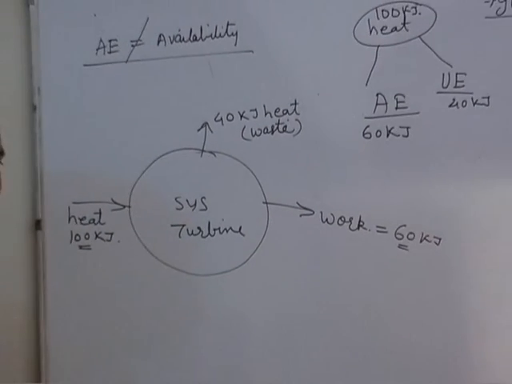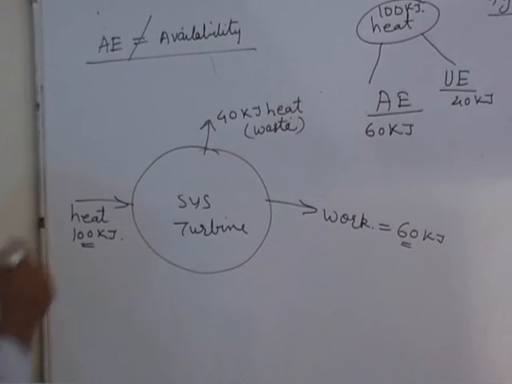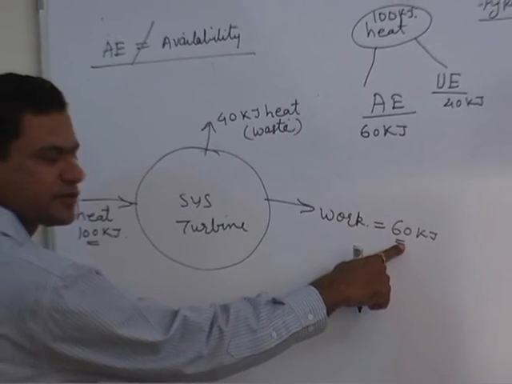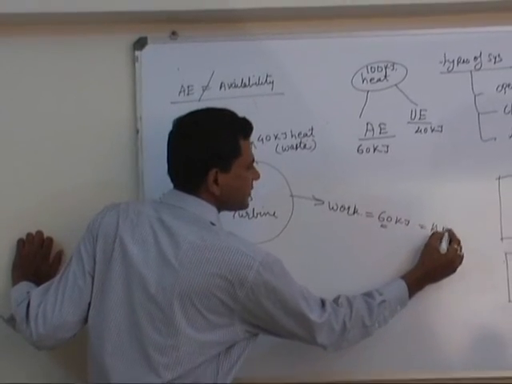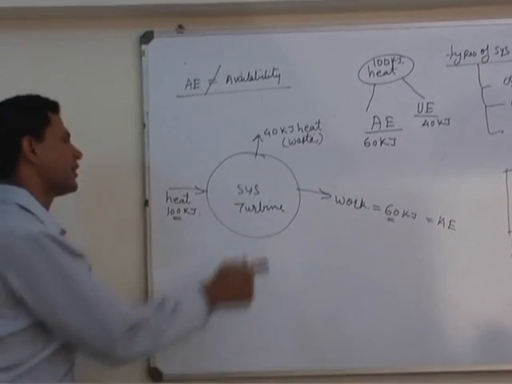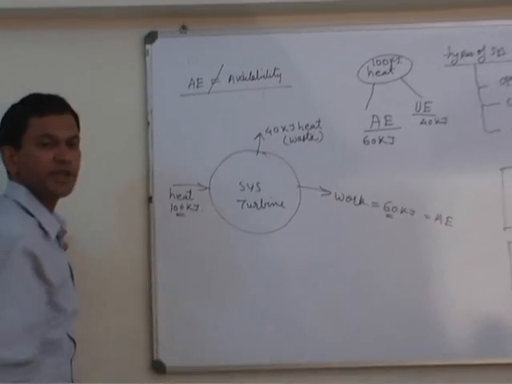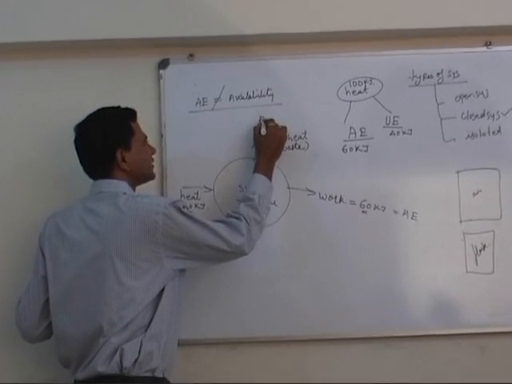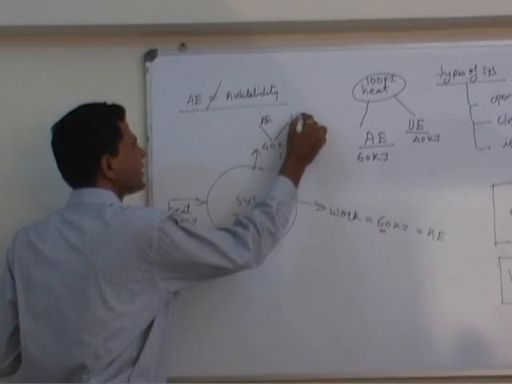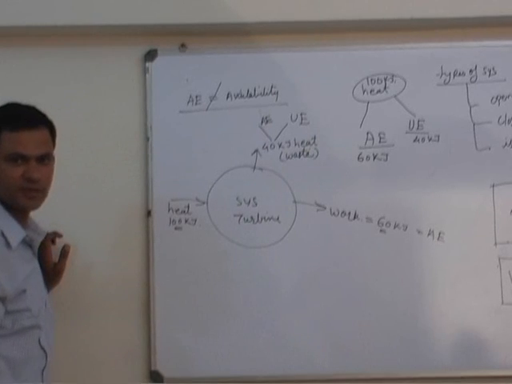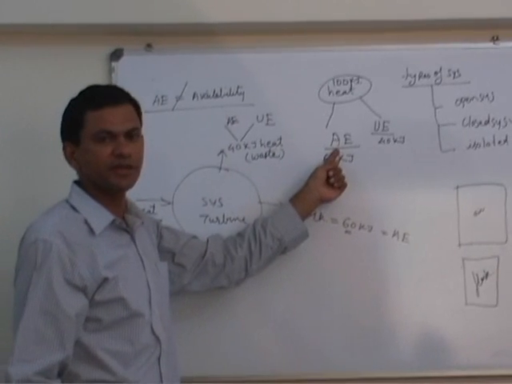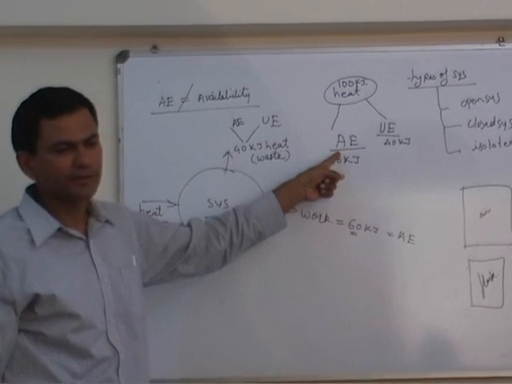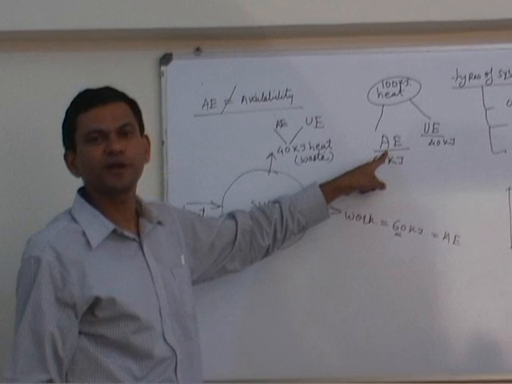So what is available energy in this case? If we apply the concept of available energy to this 100 kilojoule heat, then this 100 is converted into work of 60 kilojoule. So see, this 60 kilojoule energy is available energy. And what else is coming out of this system is 40 kilojoule heat. In this heat also, we will have two components: one component is available energy and the other component is unavailable energy, because we have seen the definition of available energy. So we have some heat, and that part of it which can be converted into work is called available energy.